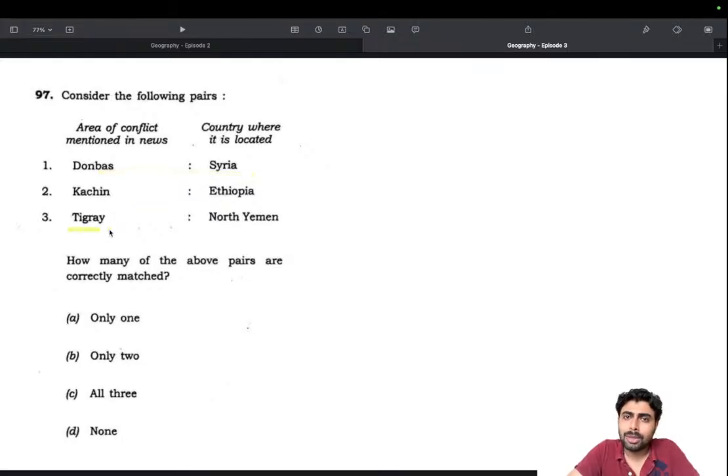Like I said yesterday also, Sudan, DRC, Ethiopia. These are the regions favorite of UPSC. They will somehow be putting it in any question, like at least an option. Multiple options questions, multiple statement questions. They will be putting it as an entry.